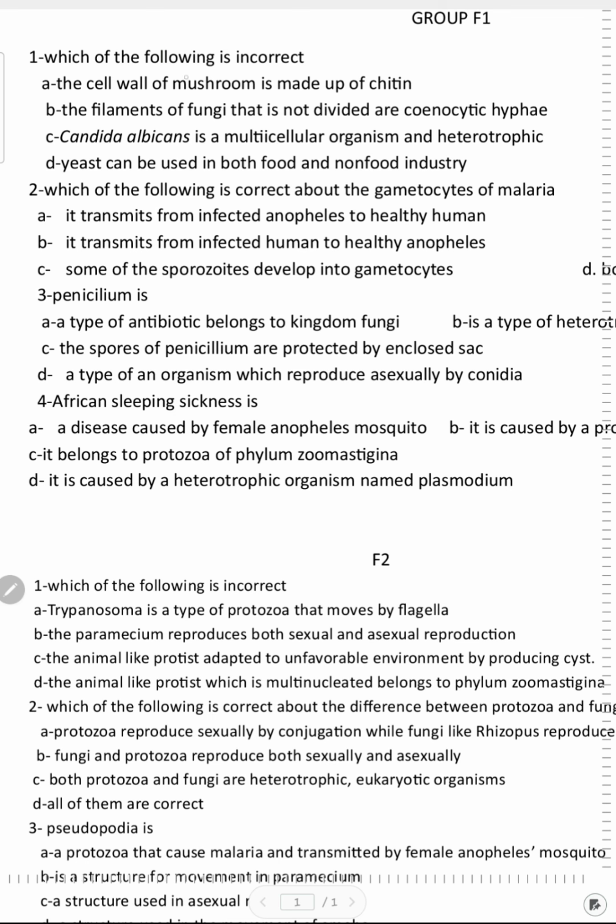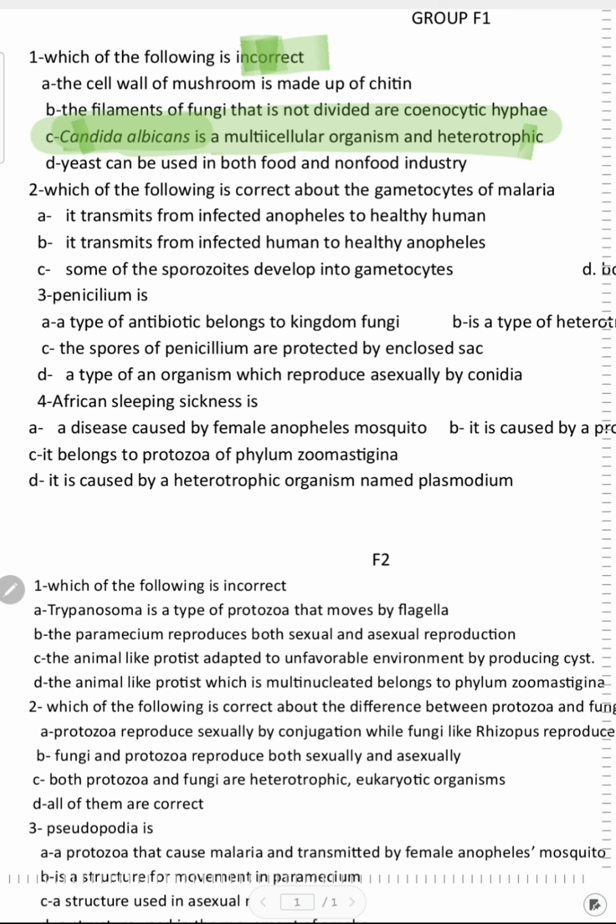Now let's go to C. C says that Candida albicans is a multicellular organism and heterotroph. We know that Candida albicans is a type of yeast, so it is unicellular and not multicellular. So we will choose C as the false answer.